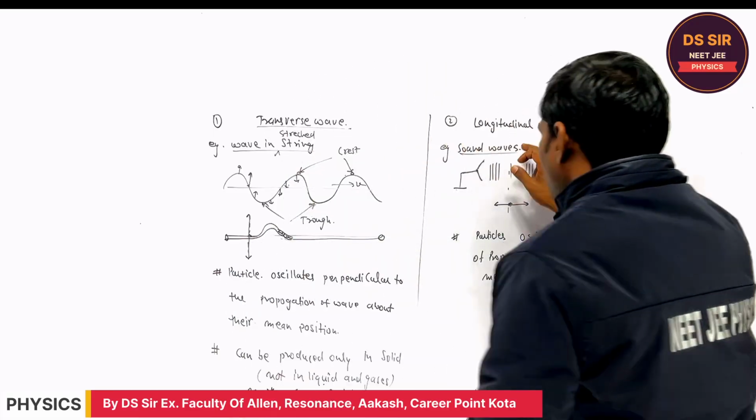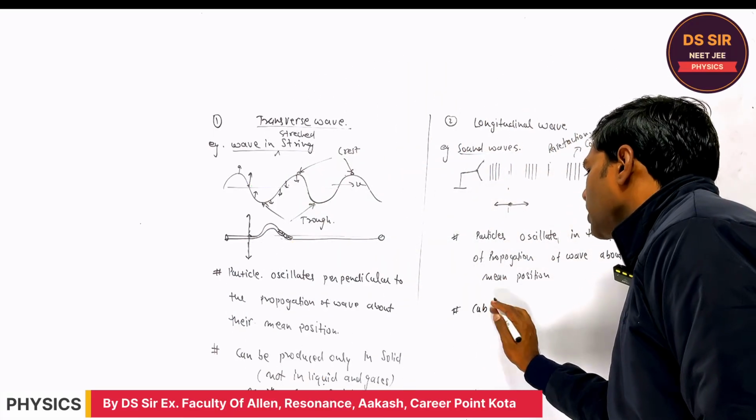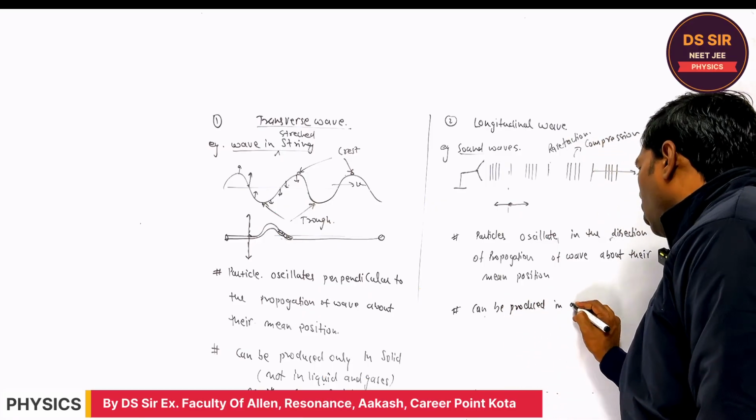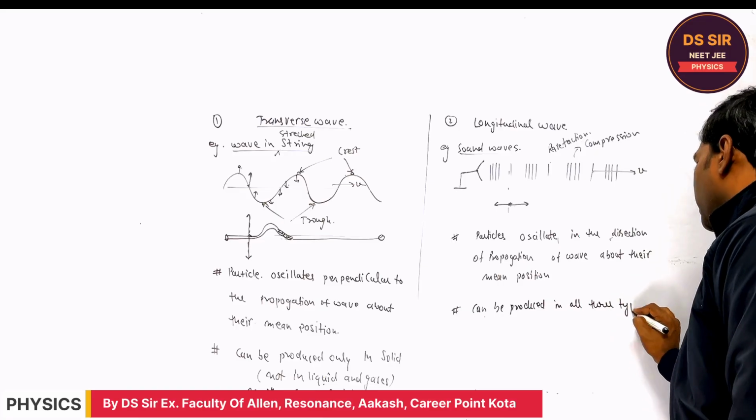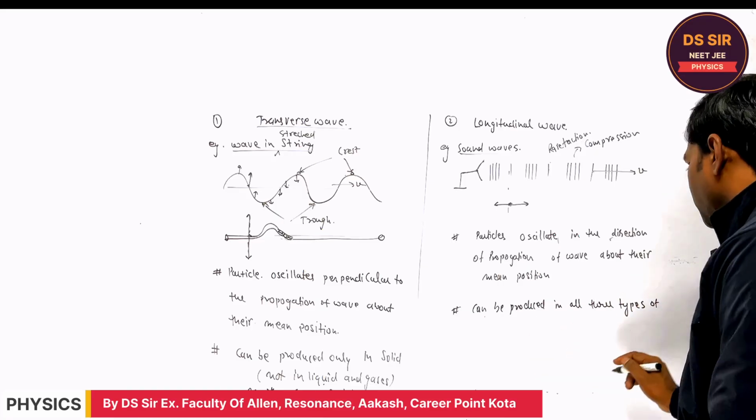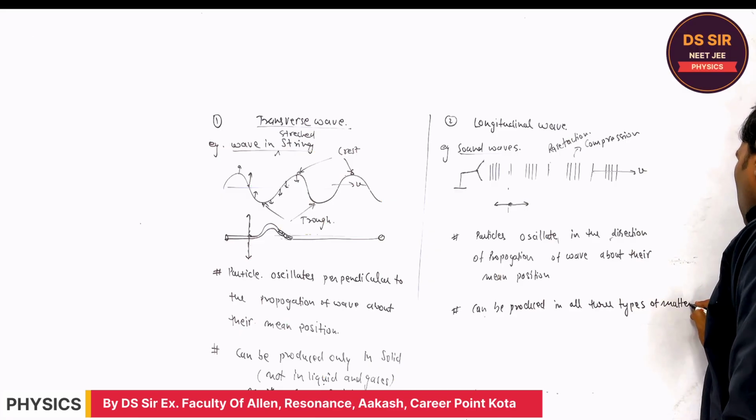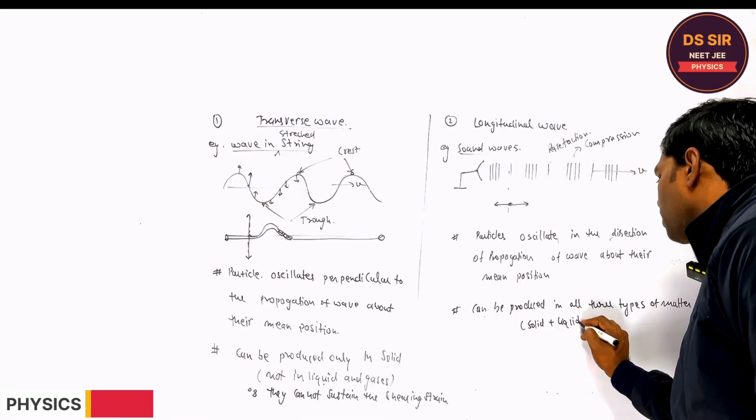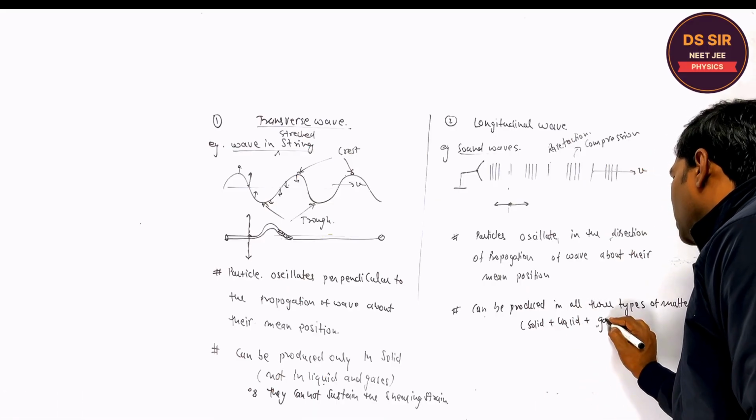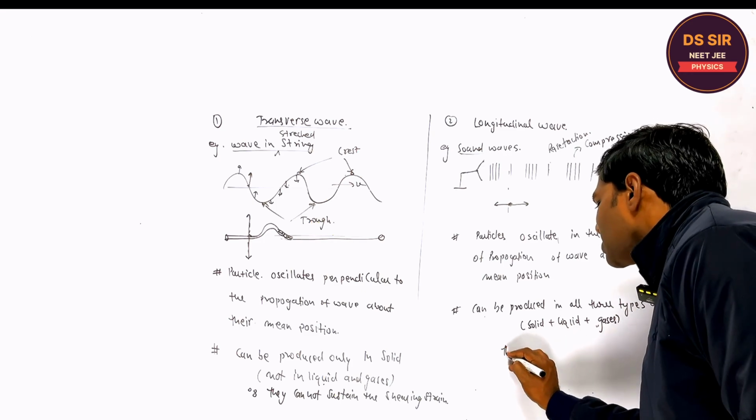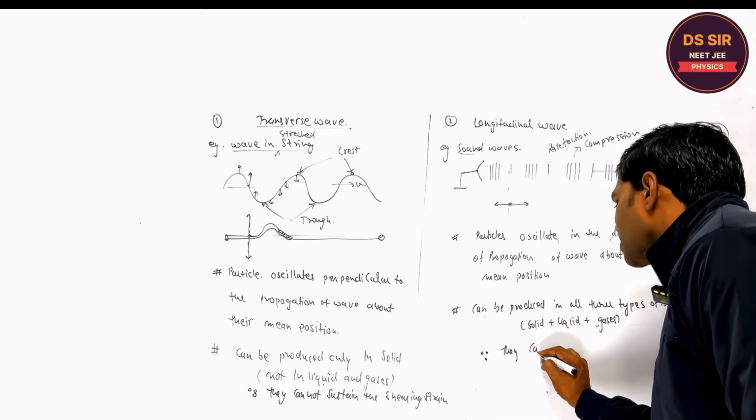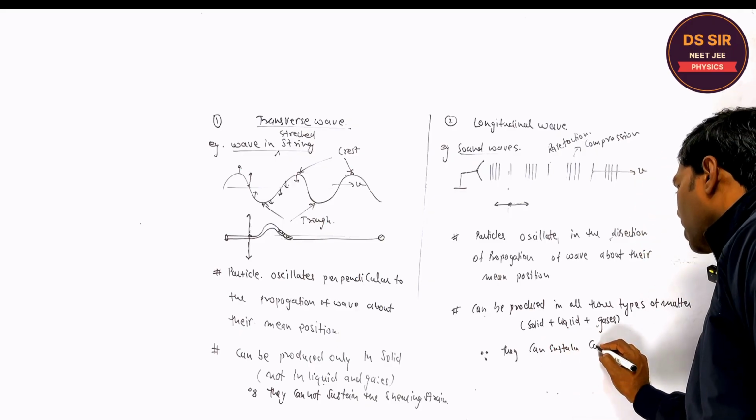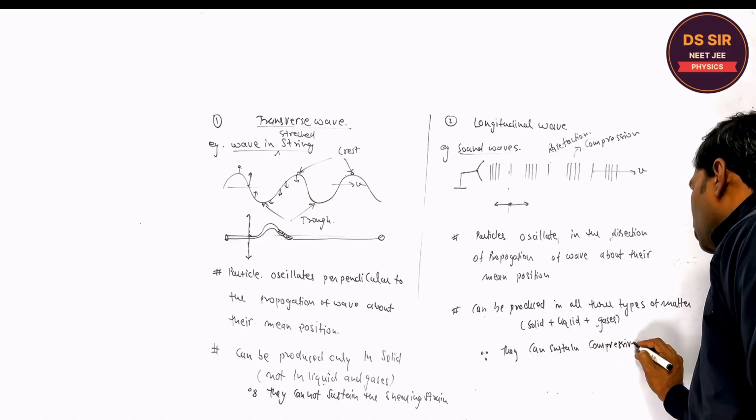While the longitudinal wave can be produced in all three types of matter: solid plus liquid plus gases. Why? Because they can sustain compressive strain.